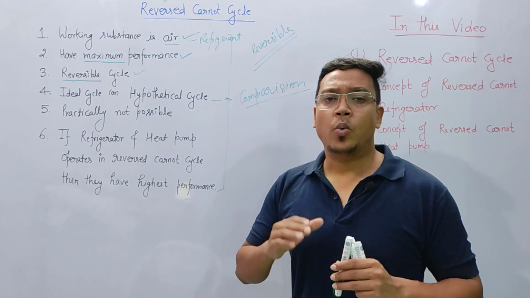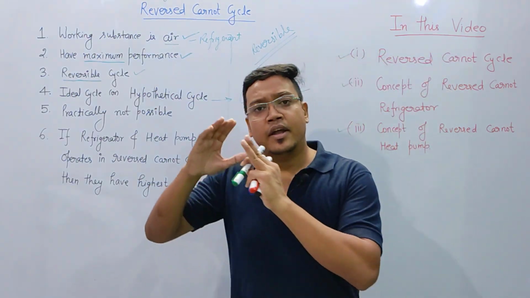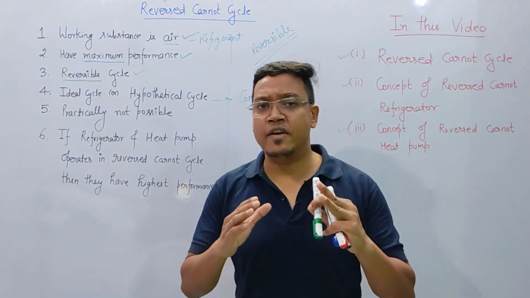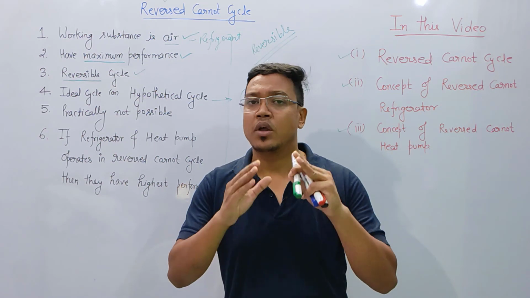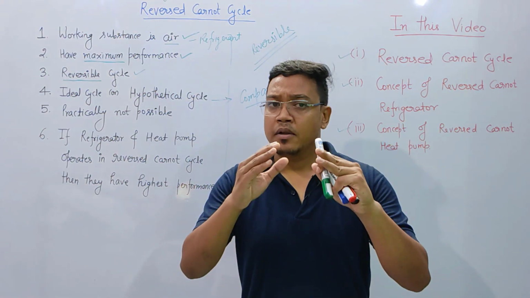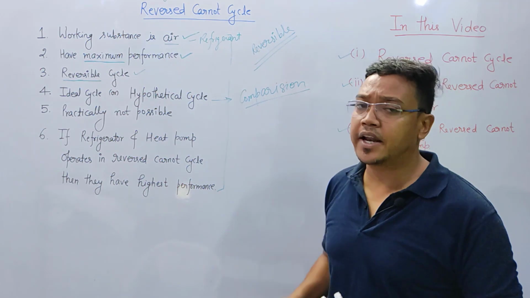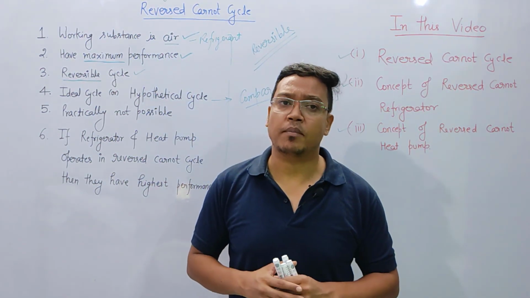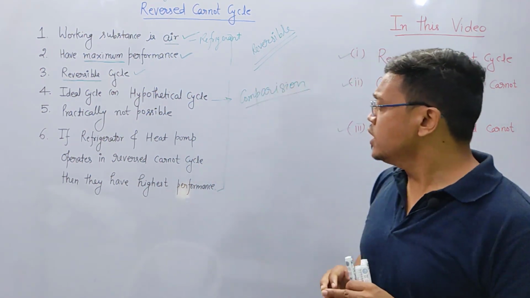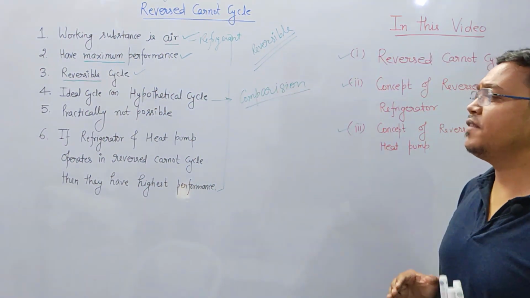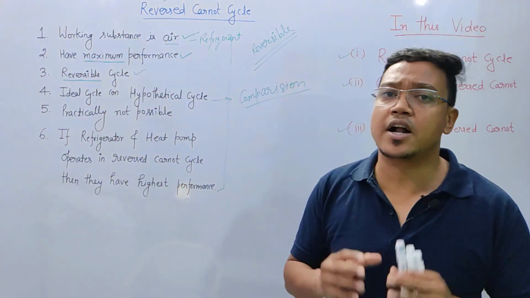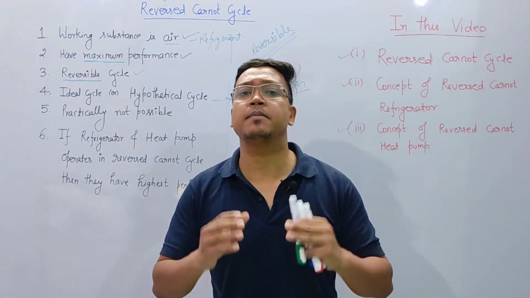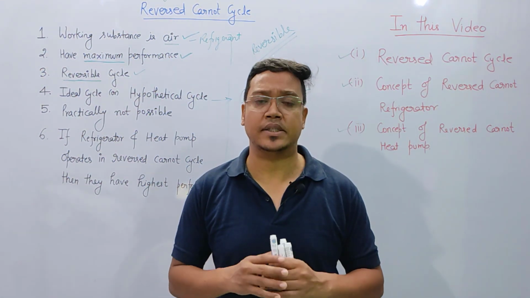Basically, when we study power plant, at that point we study efficiency, but when we study the refrigerator and heat pump, for the performance we study coefficient of performance. So, if any refrigerator and heat pump are working on a reverse Carnot cycle, that refrigerator and heat pump shall have maximum efficiency or maximum performance.